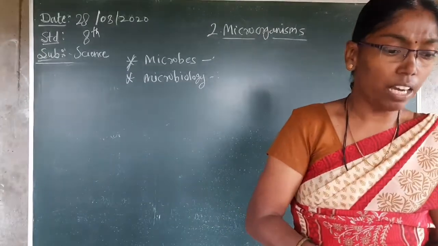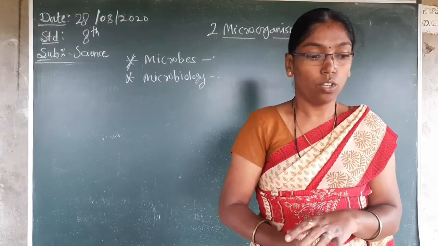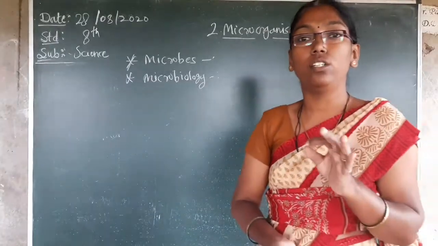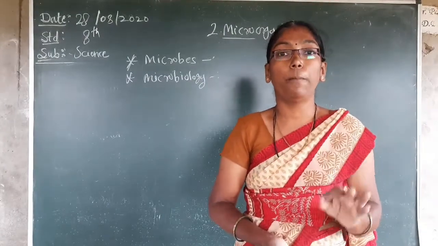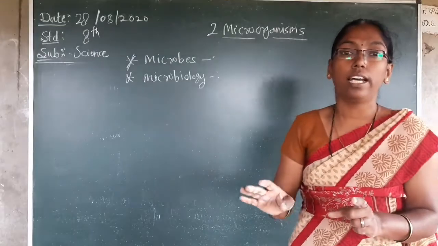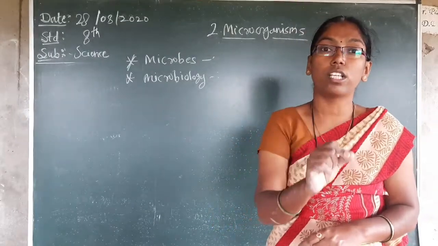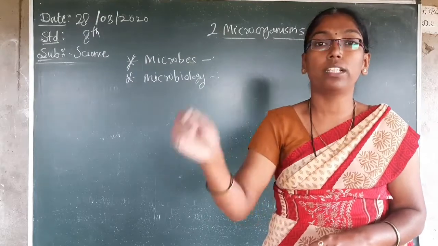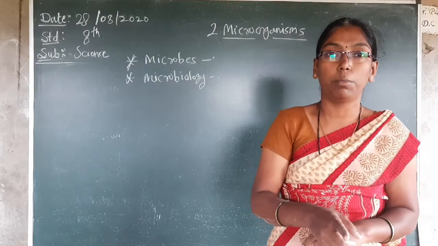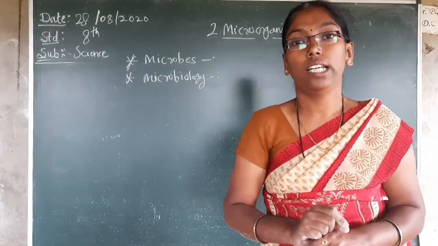Then they gave you the next concept, characteristics of microorganisms. Only 4 characteristics are given. As it is, you can write it in your notebook or in the paper. What is the question? I will tell you, if only the definition is asked, it is 1 mark or 2 marks. But with definition, how is the question? "Define microbes with characteristics" means a minimum 3 marks or 4 marks question. First write the definition and then write the 4 characteristics as they are.